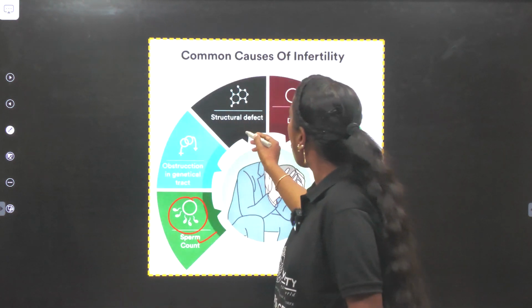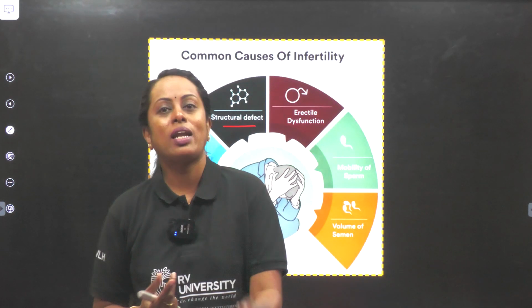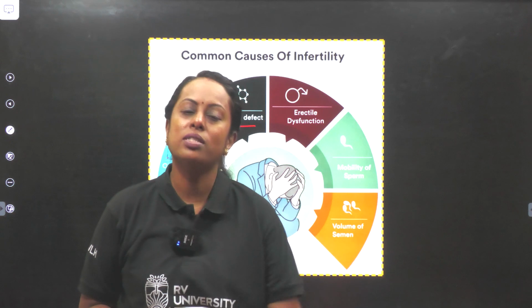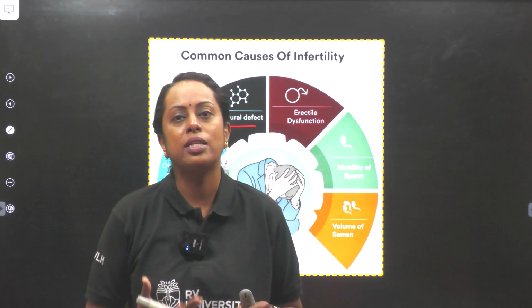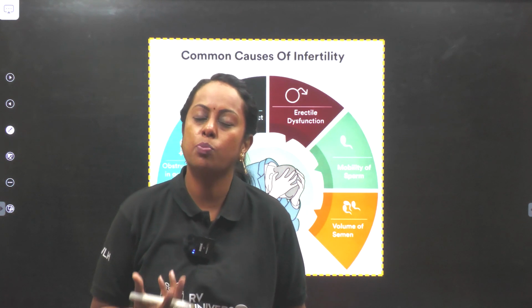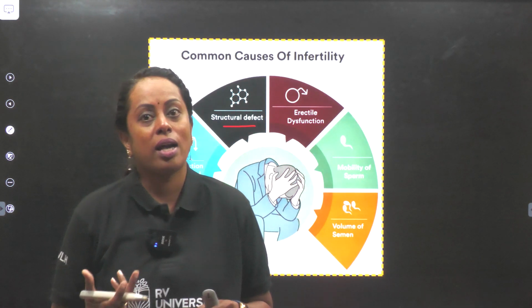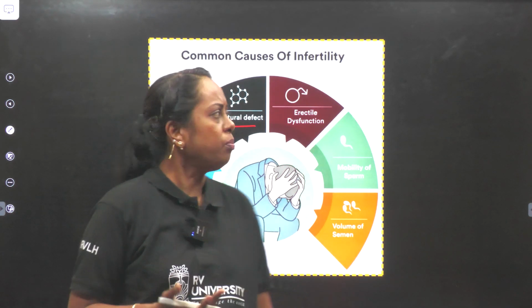Now in case of structural defect, imagine a sperm which is not having a head. If it is not going to have a head at all, will it move towards a region where ova is present? Or when you studied middle piece, in middle piece mitochondria are concentrated which provide energy for the sperm motility. If that structure has very less mitochondria or some problem, obviously the sperm cannot move.